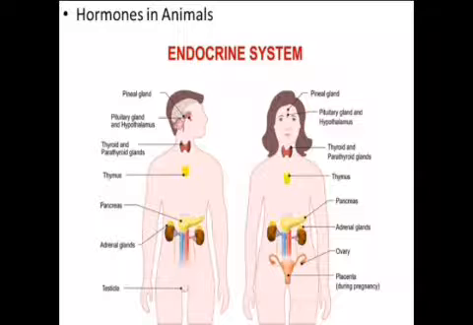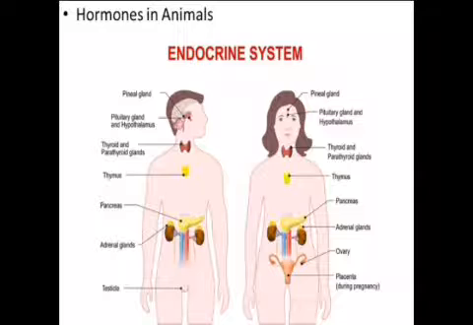Now, intermediate pituitary lobe secretes melanocyte stimulating hormone, that is MSH. Posterior pituitary lobe secretes two hormones, vasopressin and oxytocin.